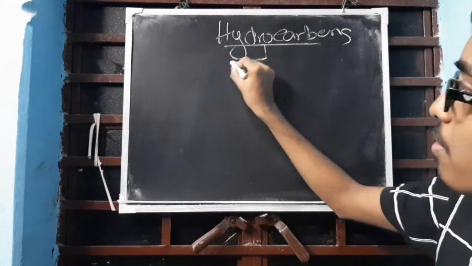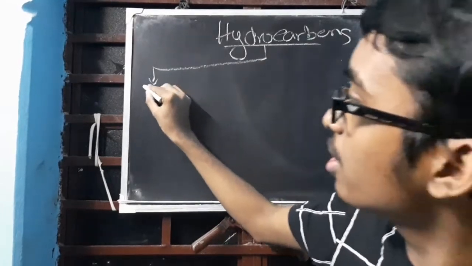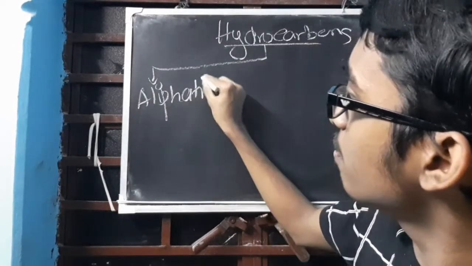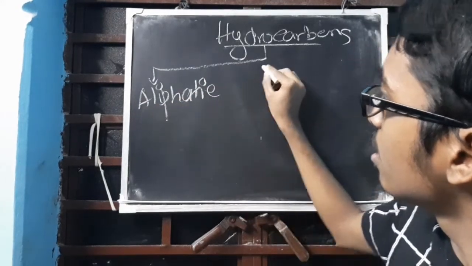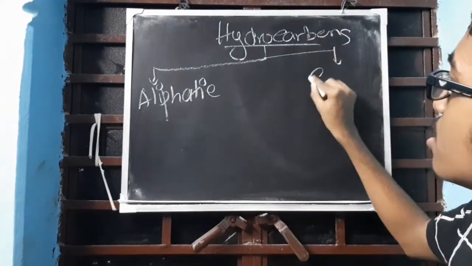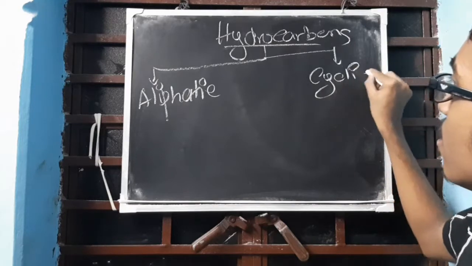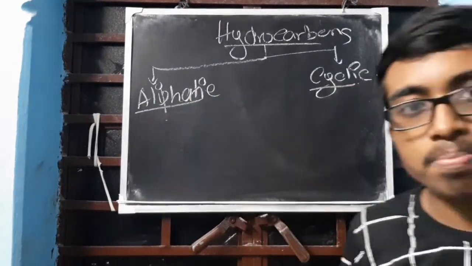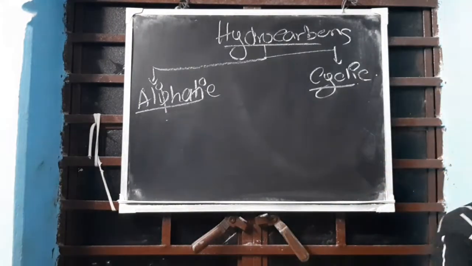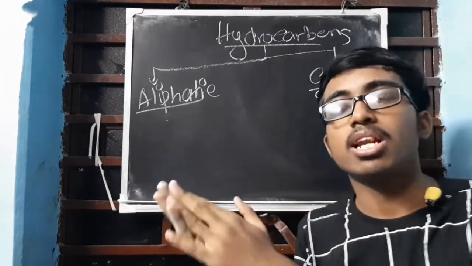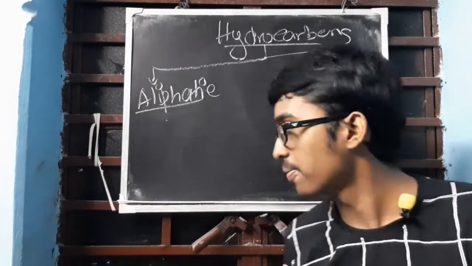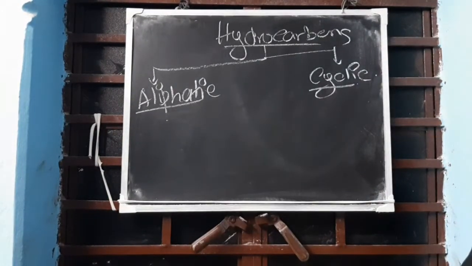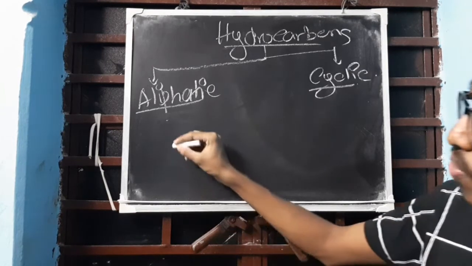Now the first step division is that hydrocarbon is divided into aliphatic and cyclic. What is the first step division? Aliphatic, cyclic. Clear? Cyclic is more or less not there in our syllabus; it is there in class 11. Aliphatic is again subdivided into two further.